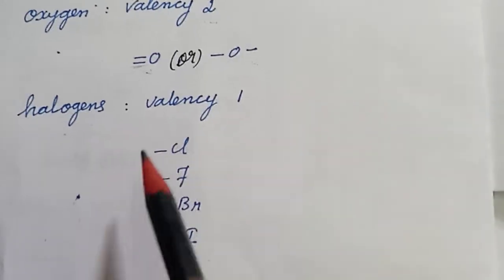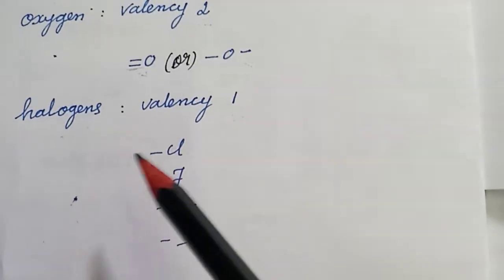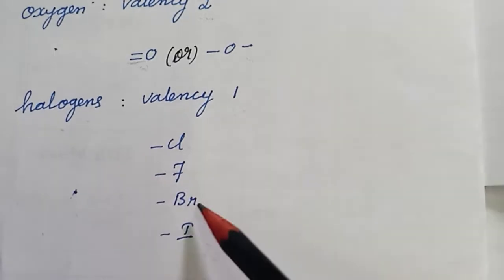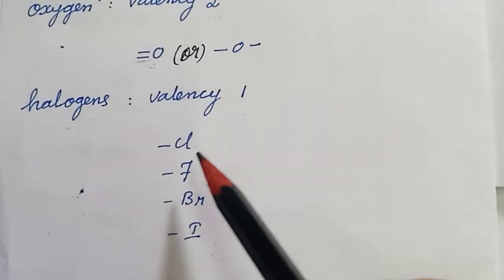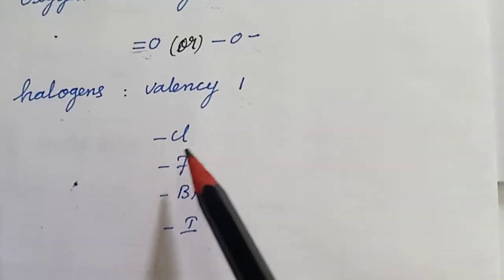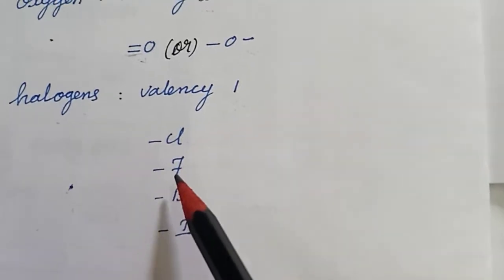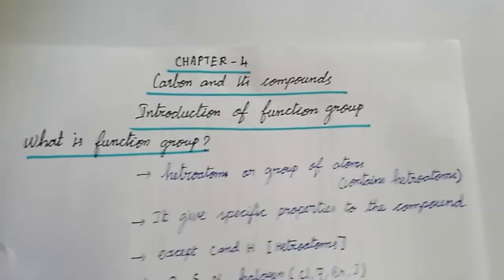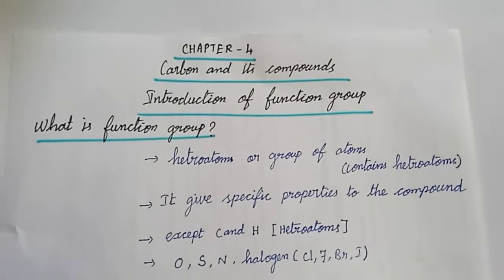Halogen is a family name. The members of the family are chlorine, fluorine, bromine, iodine. All the members have valency 1, so they are able to form 1 covalent bond. Let's enter our topic,